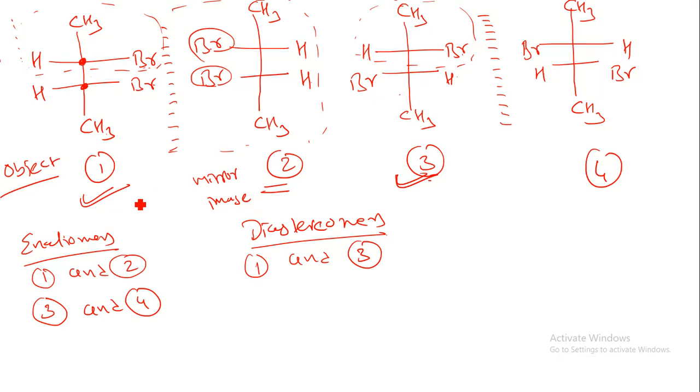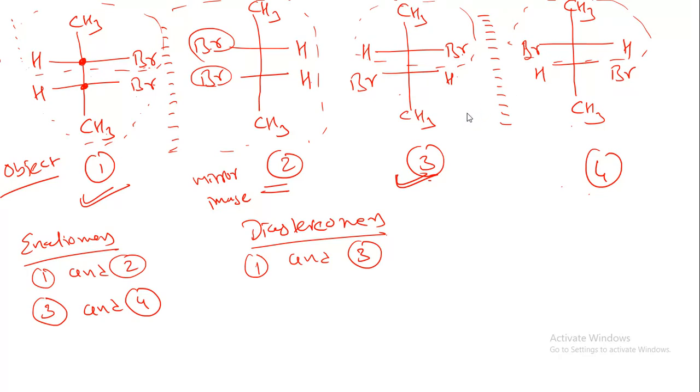Again when we compare 1 and 4, look at 1 and 4. Here we have CH3 H Br, here we have CH3 H Br. So they are non-superimposable when I put compound 4 on compound 1. But these H, CH3, Br are superimposable. So totally they are non-superimposable on their mirror image. But when I reflect over here, Br reflects Br, but here Br reflects H. So they do not possess an object mirror image.